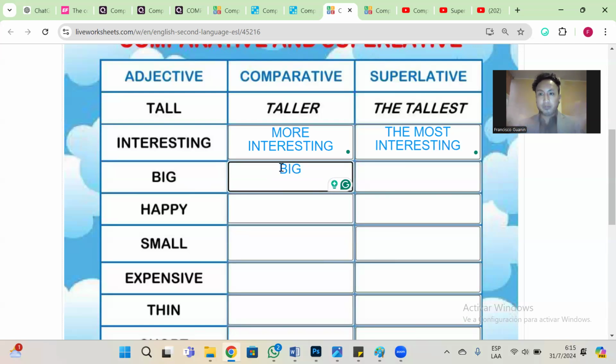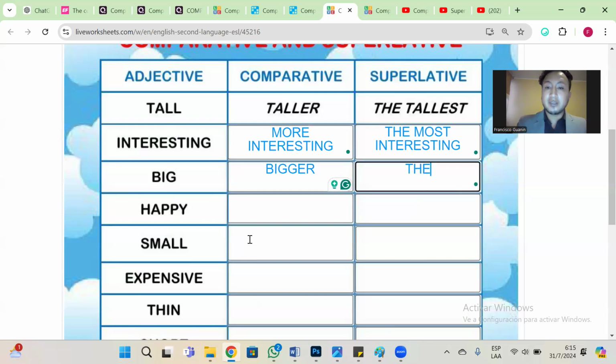Now we have big. In this word, one syllable, we need to add er, but be careful with the adjectives that have one vowel and one consonant, right? Because we need to add a double consonant, bigger, right? Más grande, in Spanish. Now, change this comparative into superlative. How can I do it?